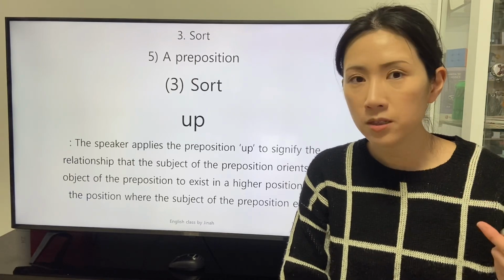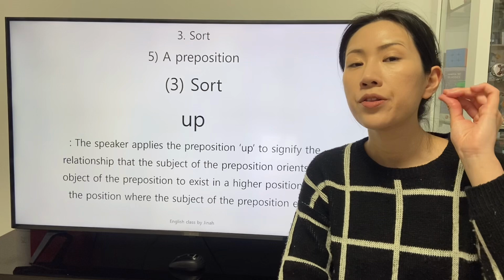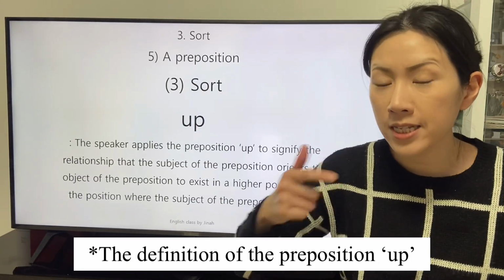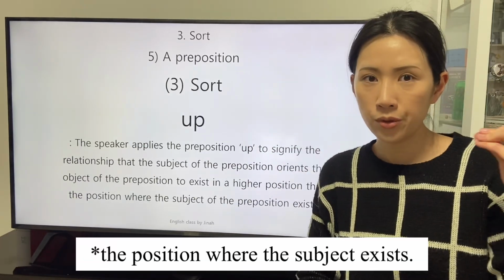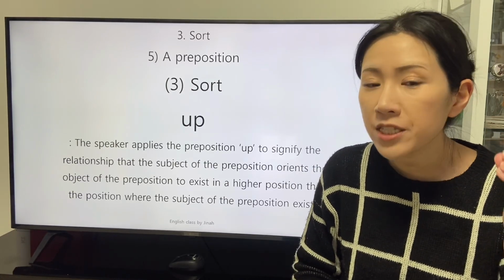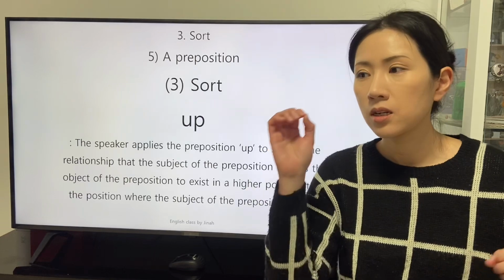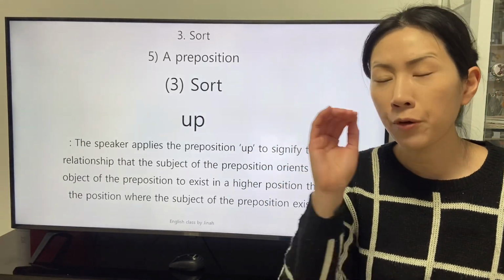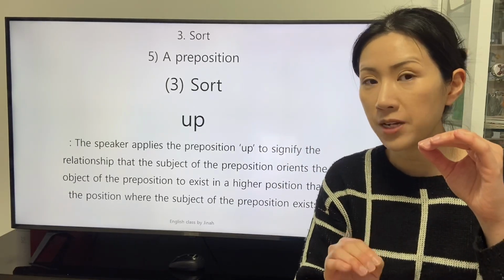The orientation of the subject is irrelevant to the definition of the preposition up. The orientation of the subject sets the premise that the subject exists.